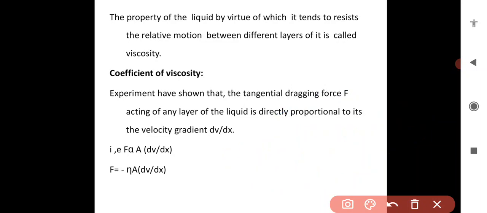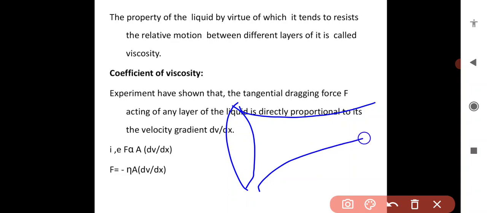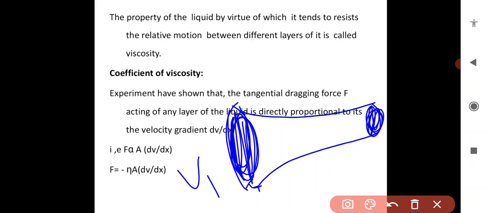For example, see, this is a tube. This is V1, the initial velocity, and V2 the final velocity, with corresponding areas A1 and A2.